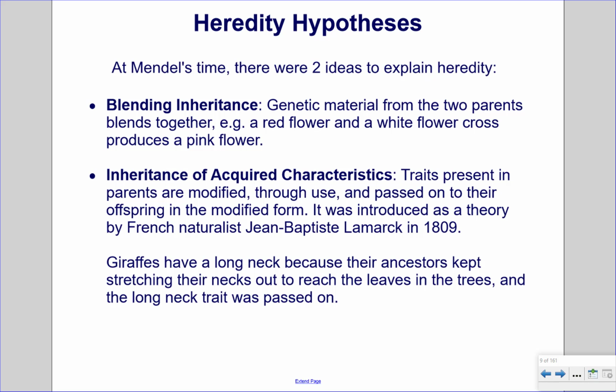Heredity hypotheses. At Mendel's time, there were two ideas to explain heredity. One, blending inheritance: genetic material from the two parents blend together. For example, a red flower and a white flower cross produces a pink flower. Two, inheritance of acquired characteristics: traits present in the parents are modified through use and passed on to their offspring in the modified form. It was first introduced as a theory by French naturalist Jean-Baptiste Lamarck in 1809. For example, giraffes have a long neck because their ancestors kept stretching their necks out to reach the leaves in the trees, and the long neck trait was passed on.